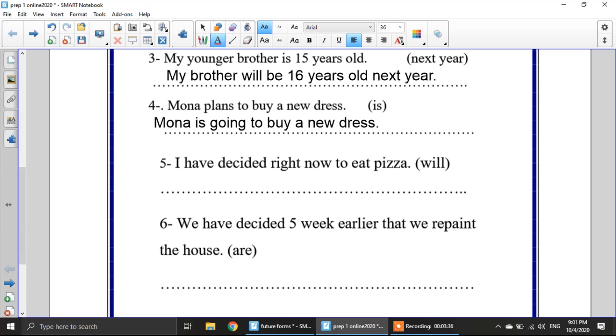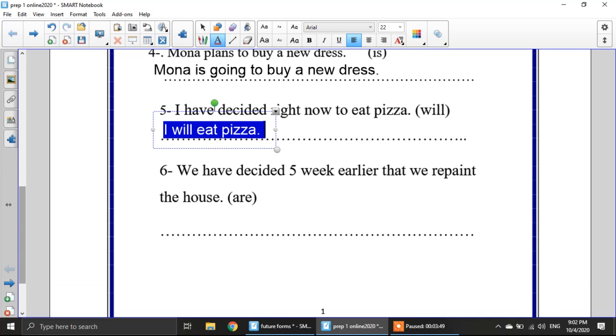Number 5, I have decided right now to eat pizza. Right now, it means this is a quick decision. I decided now. And he gave you will. So this one will be what? So it will be, I will eat pizza.